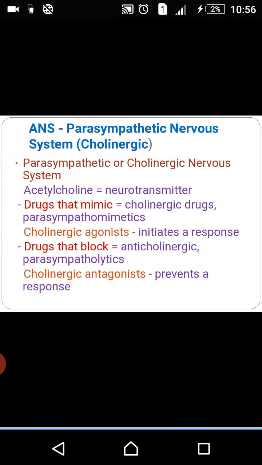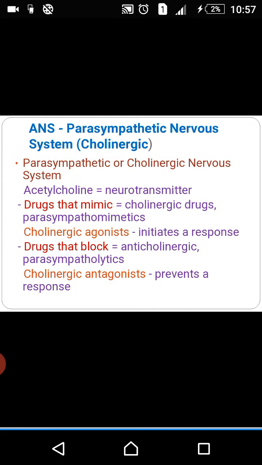In the same way, in the parasympathetic nervous system the neurotransmitter is acetylcholine. Drugs that mimic the action of acetylcholine are called cholinergic drugs or parasympathomimetics. That is today's topic. A cholinergic agonist will initiate a response; an antagonist will block the response. Drugs that block are called anticholinergics or parasympatholytics.